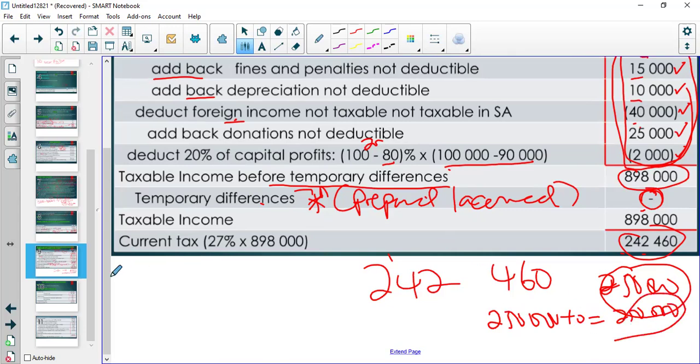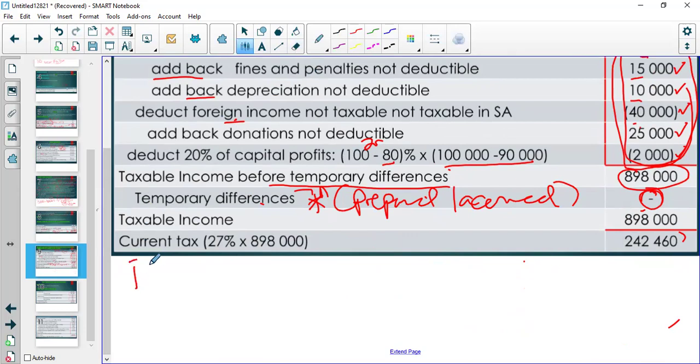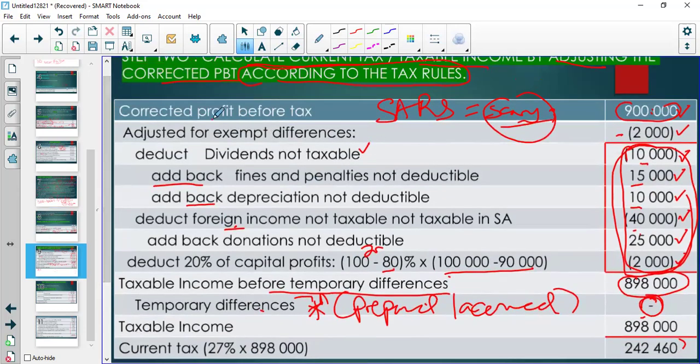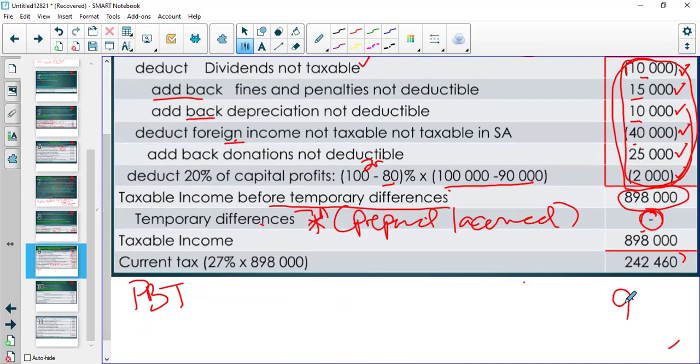In your financial statements it will look something like this. We will say profit before tax, the corrected amount that we worked out in the office, is 900,000.